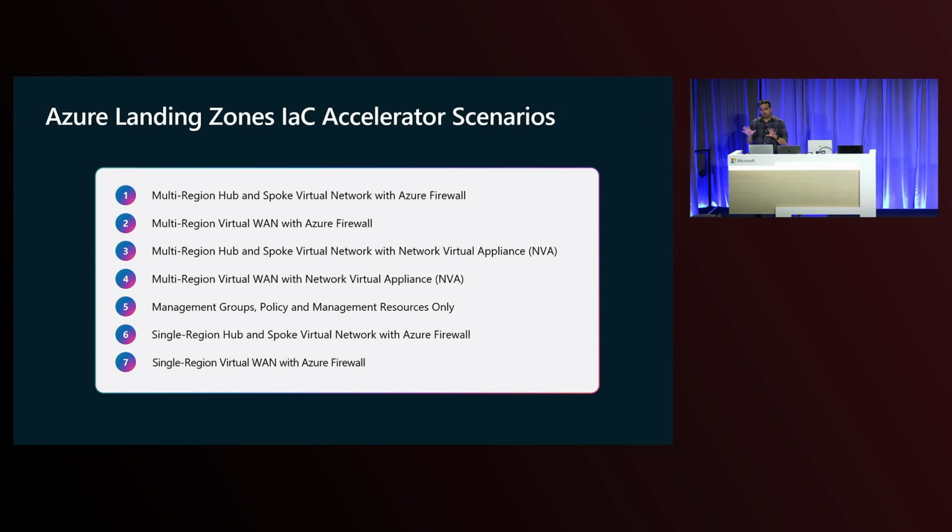Once you've done your bootstrap, two key things that you'll have to do after that is choose your scenario. What kind of scenario are you deploying? Are you deploying single region, multi-region? Are you deploying hub and spoke or virtual WAN? Are you deploying Azure firewall or a third-party firewall? Based on those scenarios, you'll select a scenario, or maybe you're just deploying the management groups, the policies, and the management resources only. So you'll choose your scenario, so that's one of the first things you'll do.